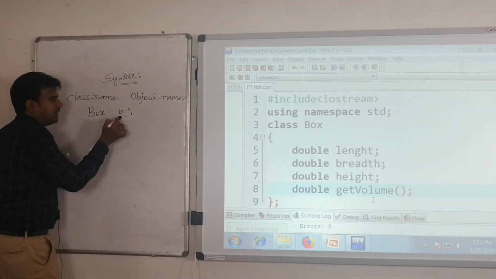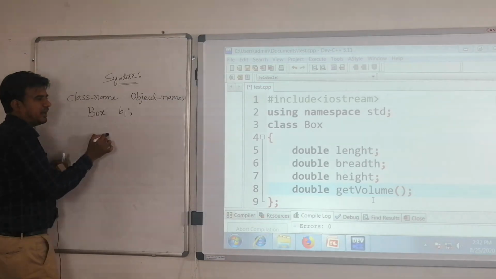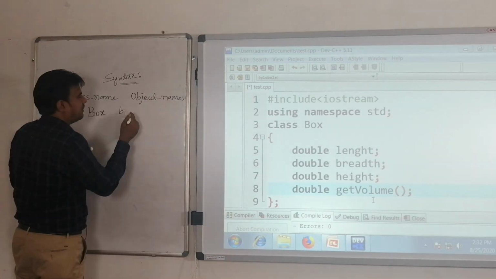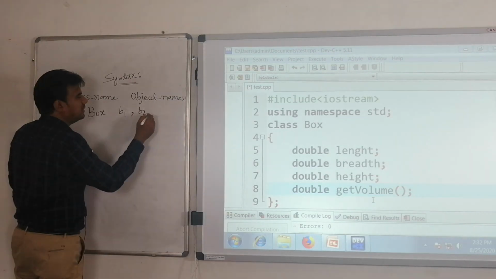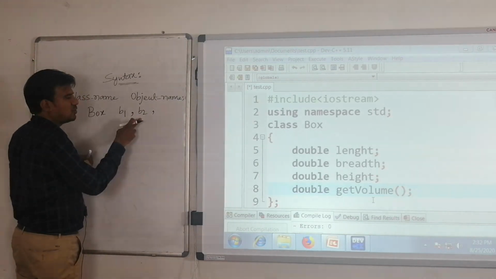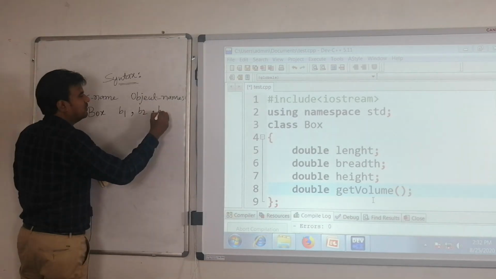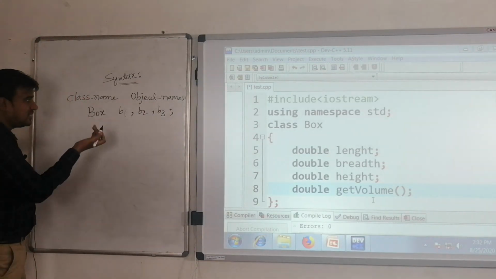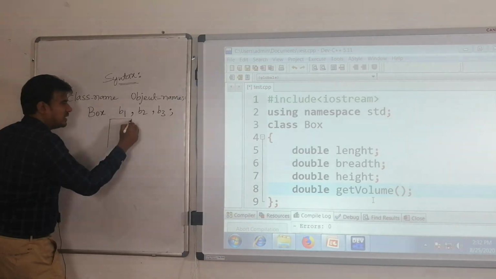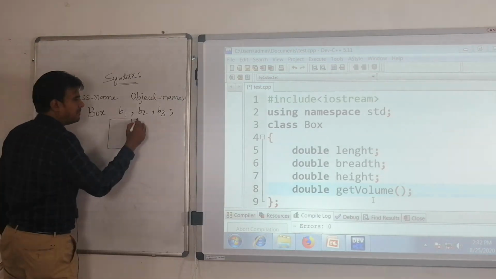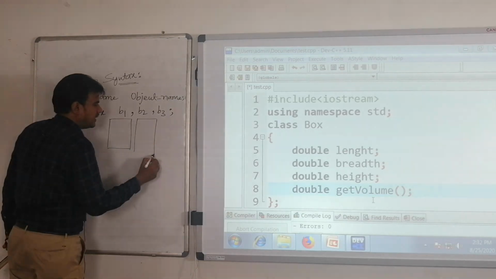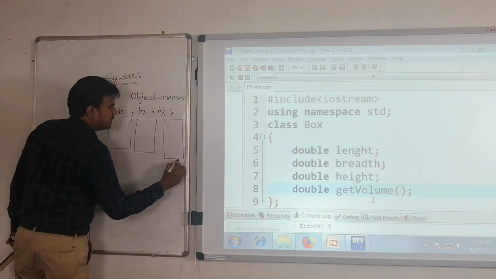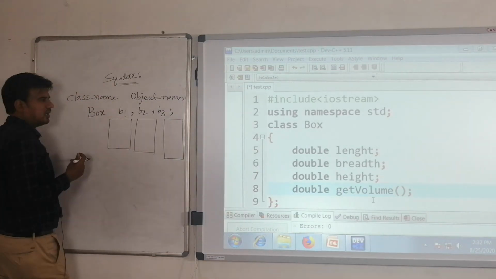So here B1 has its own length, breadth, height and get volume function, and B2 will also have its own length, its own breadth, its own height and its own get volume function. Like this I have created 3 objects over here. These 3 objects are going to consume their own memories in your computer, in your main memory.